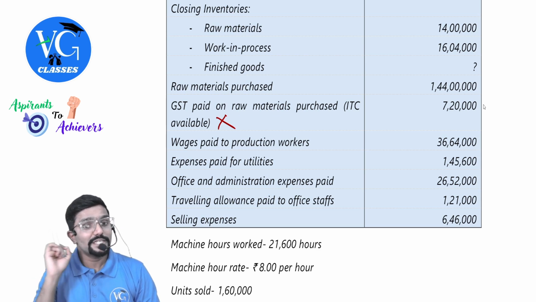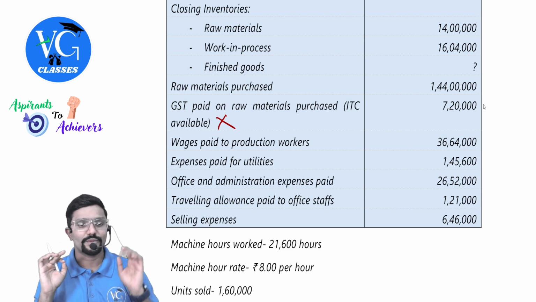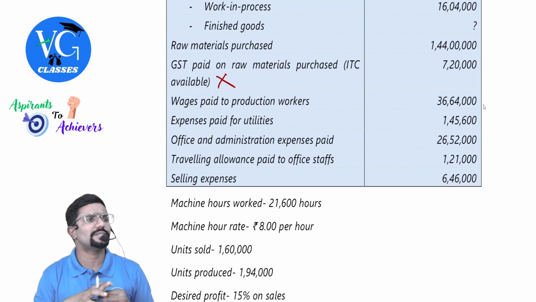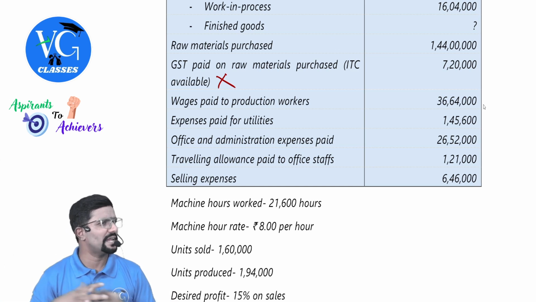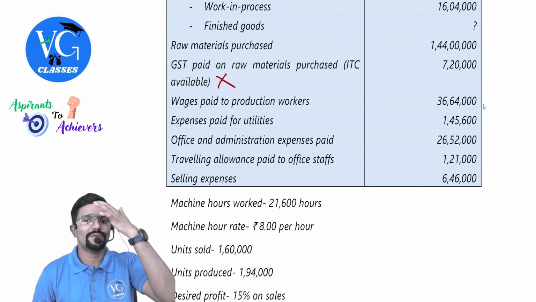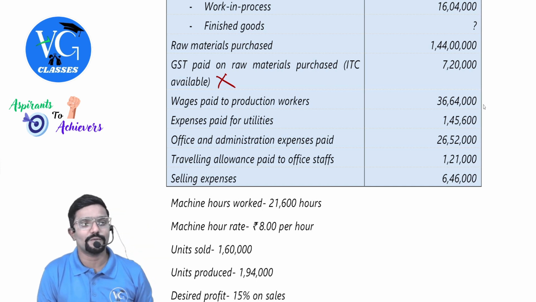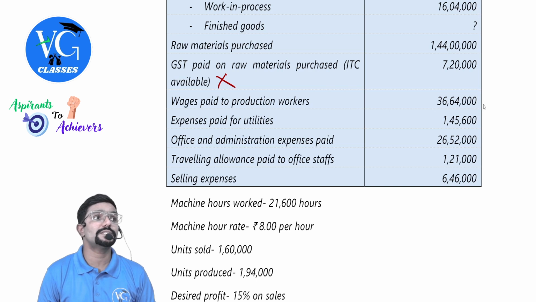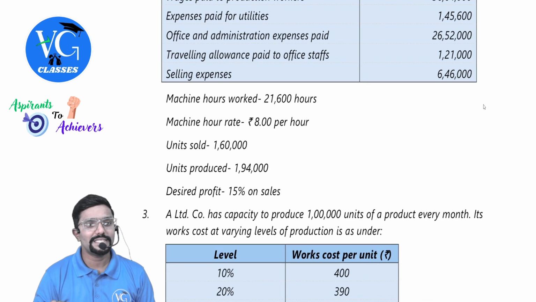Wages paid to production workers, direct wages. Okay, expenses paid for utilities. Utilities means like electricity, water, anything like that. 1,45,600. Office and administration expenses, 26 lakh 52,000. Traveling allowance paid to office staff, administrative overhead. General or production? General. Good. 1,21,000. Selling expenses, 6,46,000. Machine hours worked, 21,600.